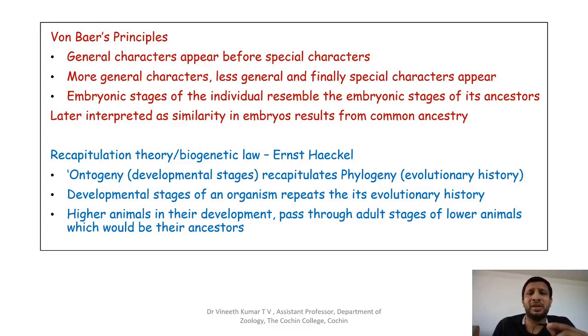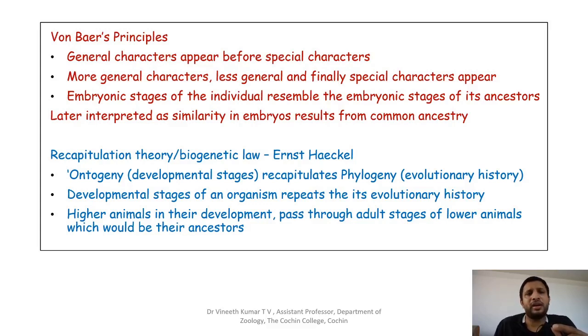The same type of movements are exhibited, etc. So general characters are the ones which appear first, and special characters, because every organism does not have the same structures, develop later. That is one of the principles laid down by von Baer.